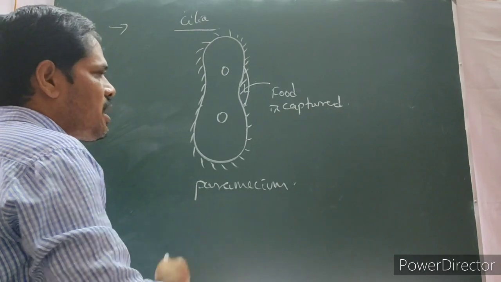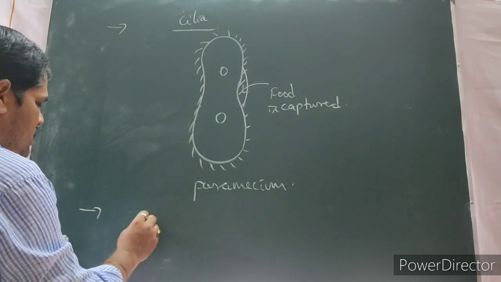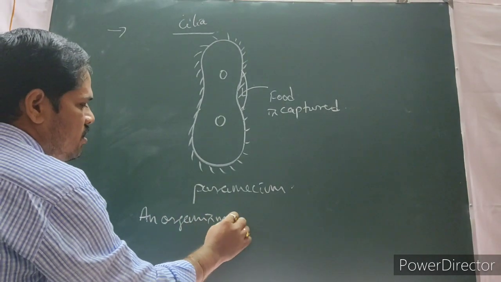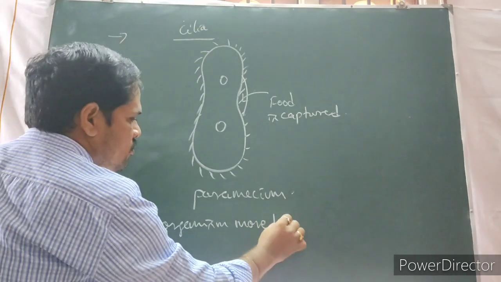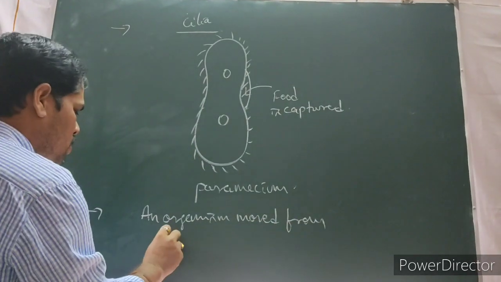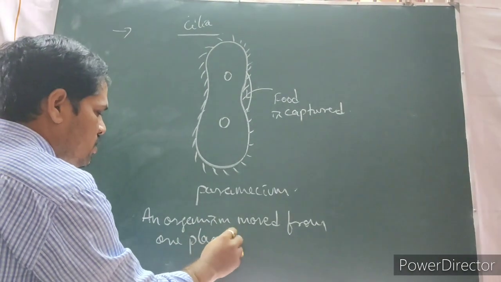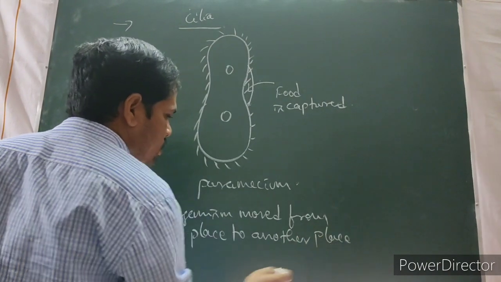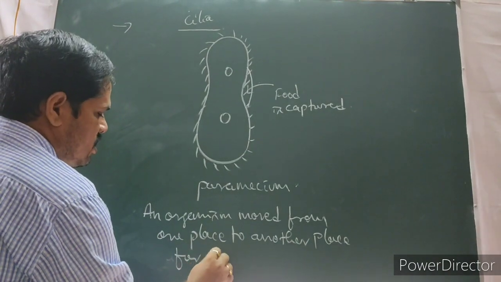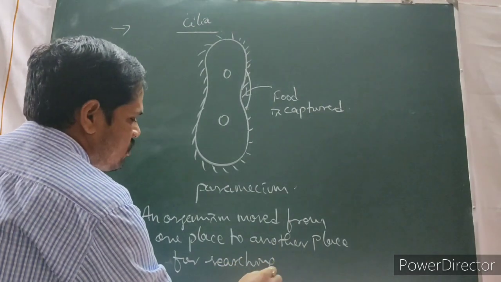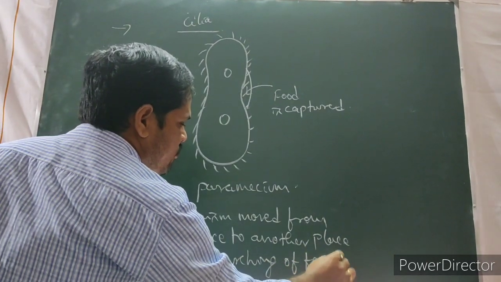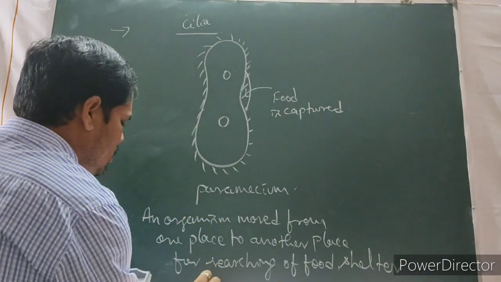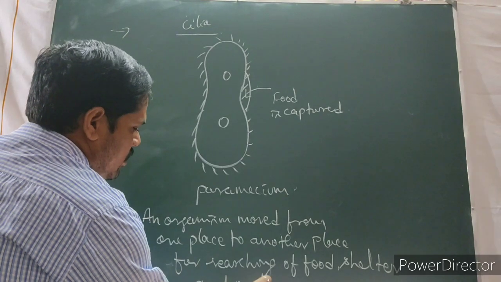Locomotion means an organism moves from one place to another place for searching of food, shelter, and mating.